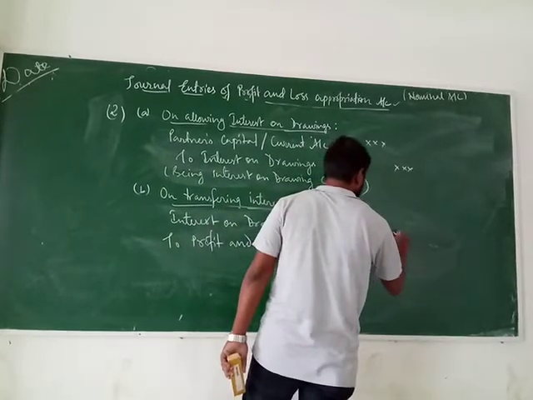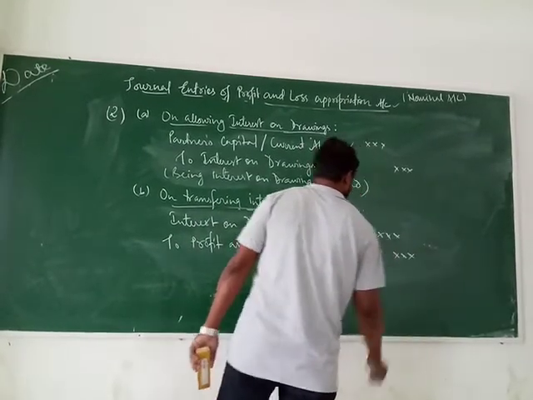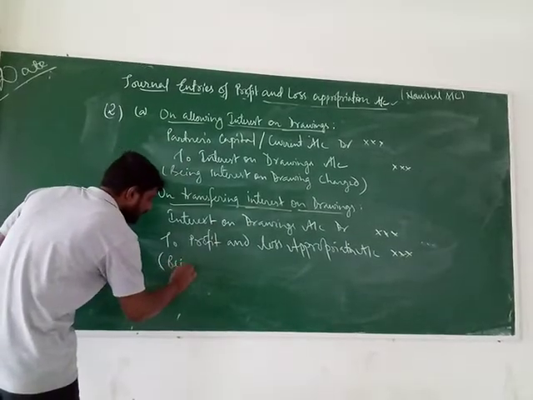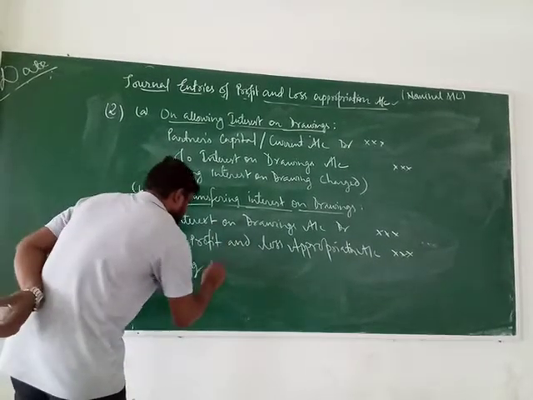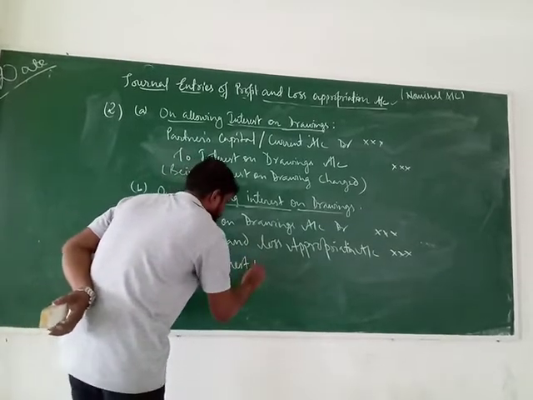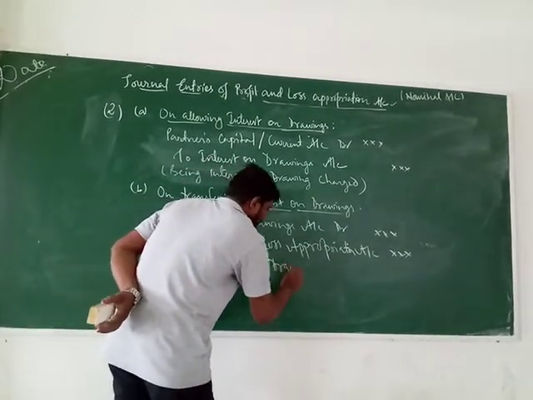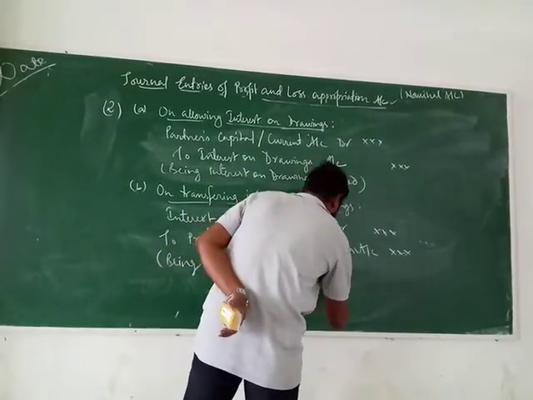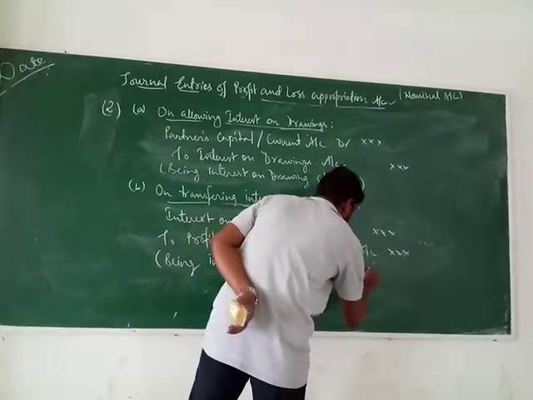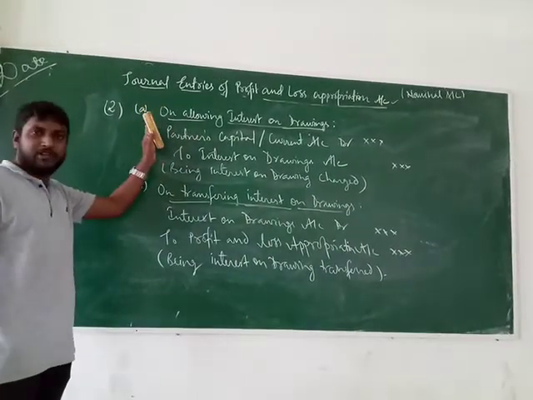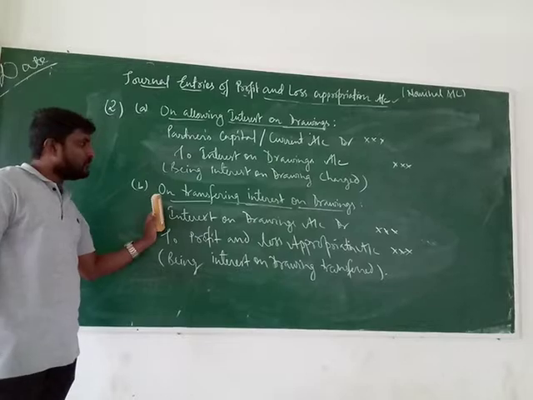Okay. Clear? So here you write the narration: being interest on drawings transferred. Clear?